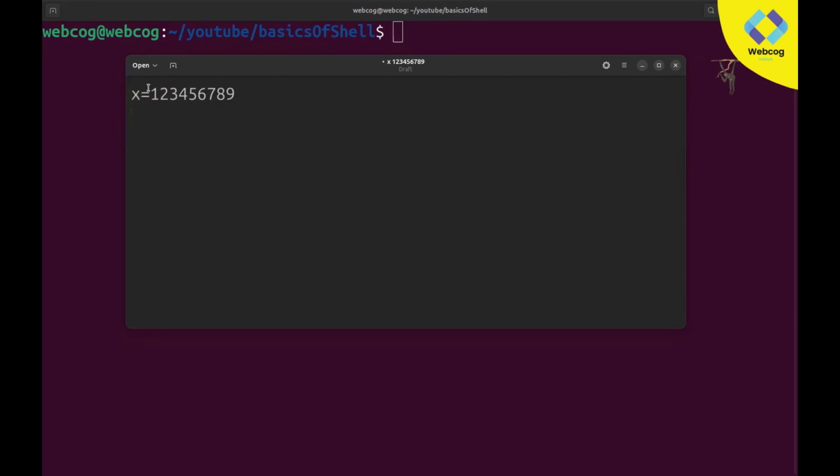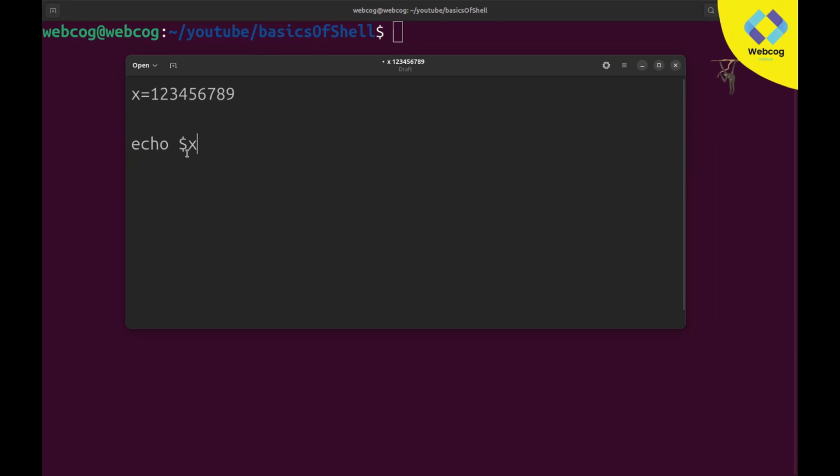And now if I want to print this value 1 2 3 4 5 6 7 8 9, instead of writing it in my echo, I will simply type echo and the $ sign, and then my variable name. My variable name is X, so I will simply type X. When this echo command is called, the $X means it is a variable, so it prints this variable. It goes into the variable and checks that we stored the value 1 2 3 4 5 6 7 8 9, so it will automatically print the value available in this variable.